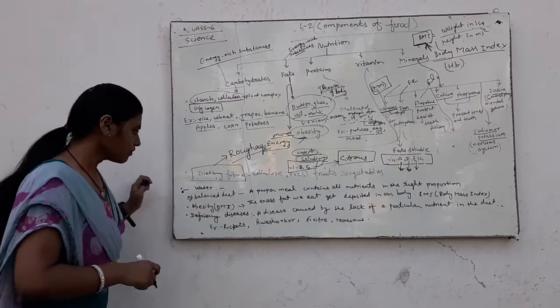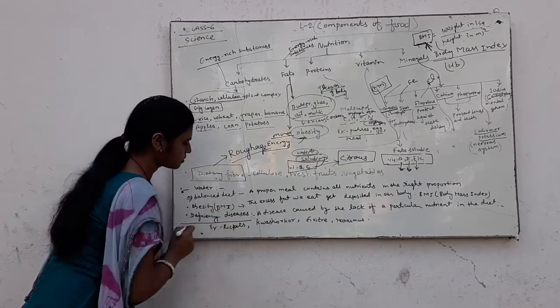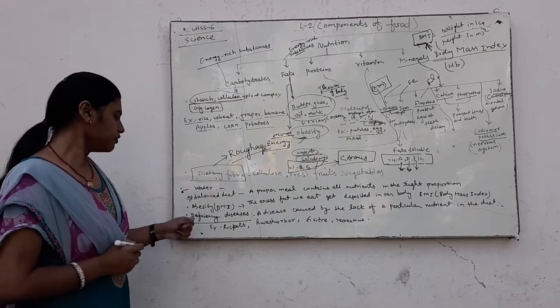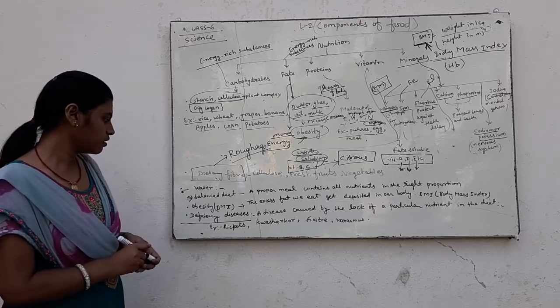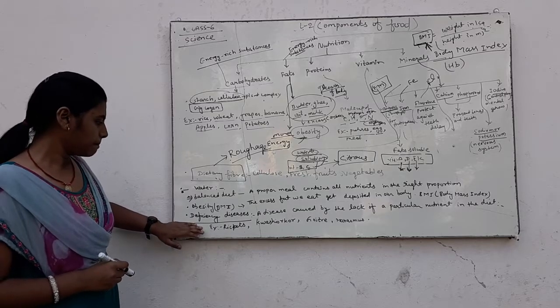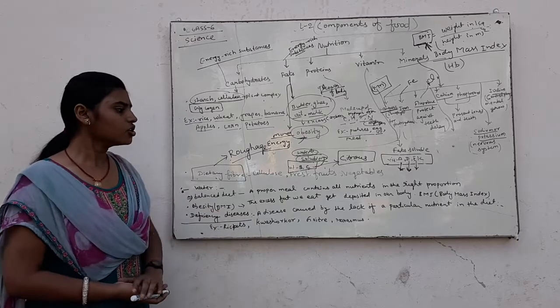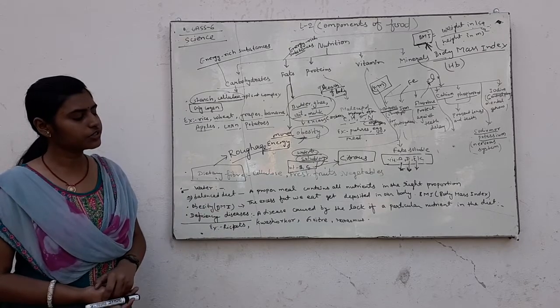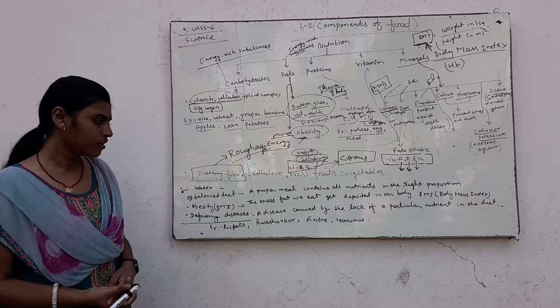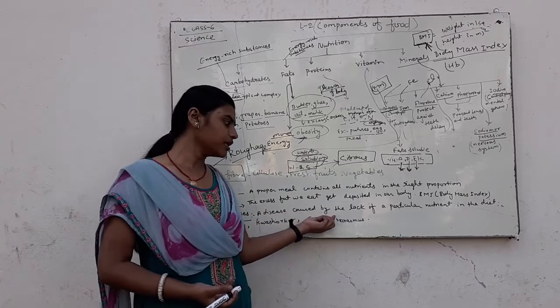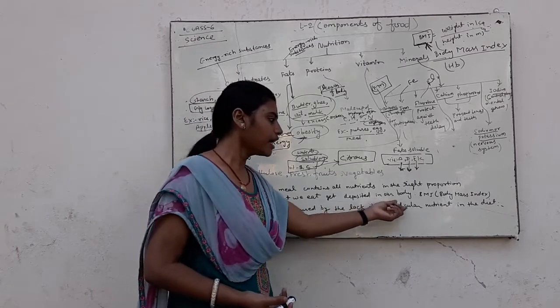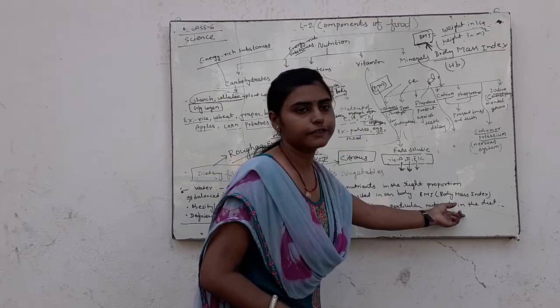And deficiency diseases. A deficiency disease is a disease caused by the lack of a particular nutrient in the diet.